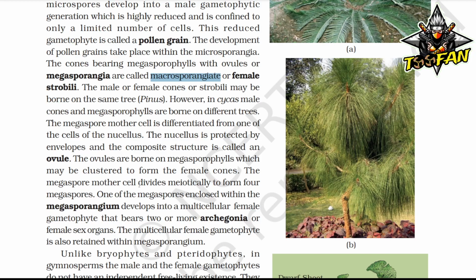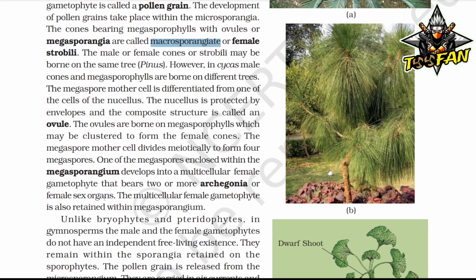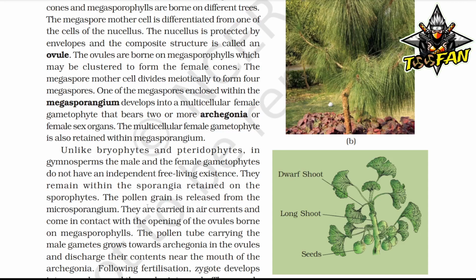The megaspore mother cell divides meiotically to form four megaspores. One of the megaspores enclosed within the megasporangium develops into a multicellular female gametophyte that bears two or more archegonia or female sex organs. The multicellular female gametophyte is also retained within the megasporangium. Unlike bryophytes and pteridophytes, in gymnosperms the male and the female gametophytes do not have an independent free-living existence. They remain within the sporangia, retained on the sporophytes.